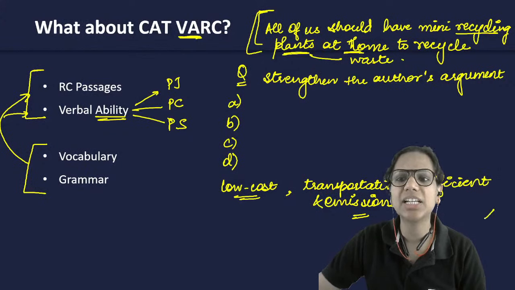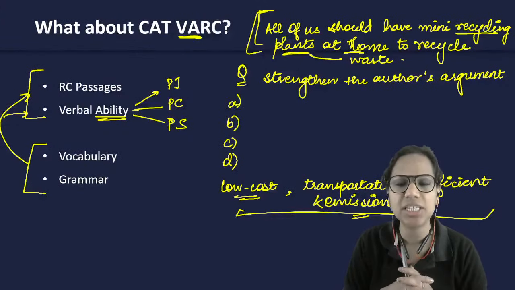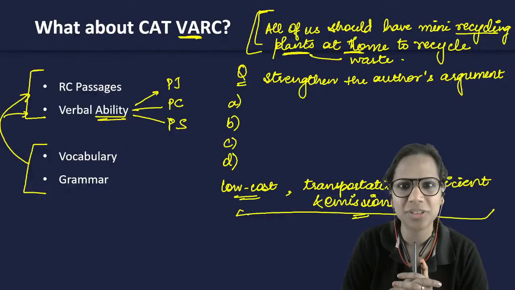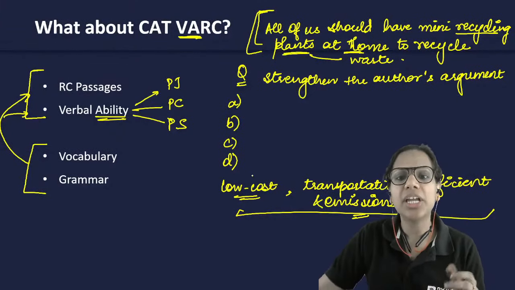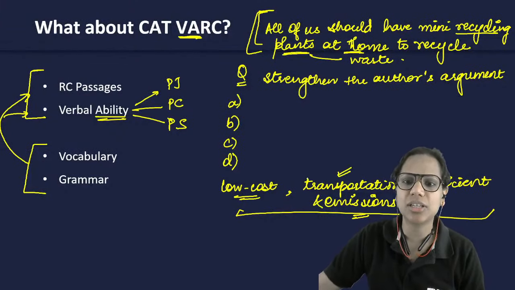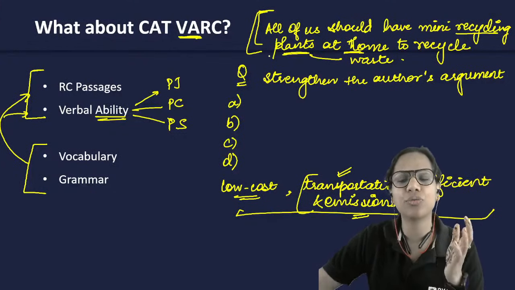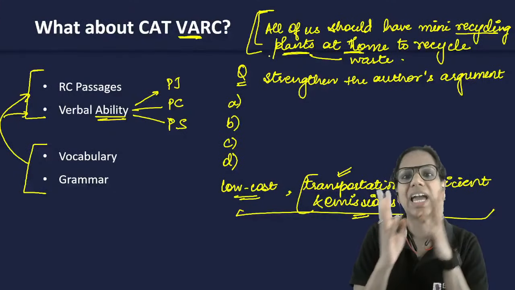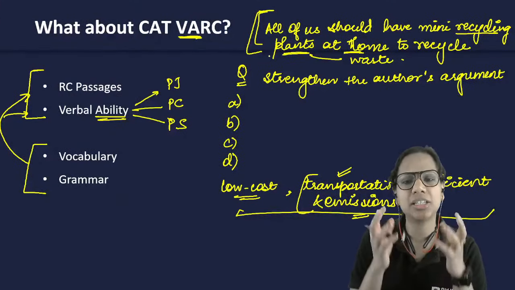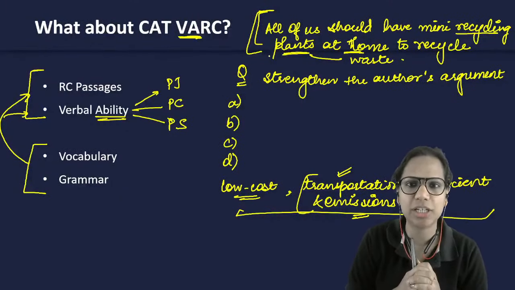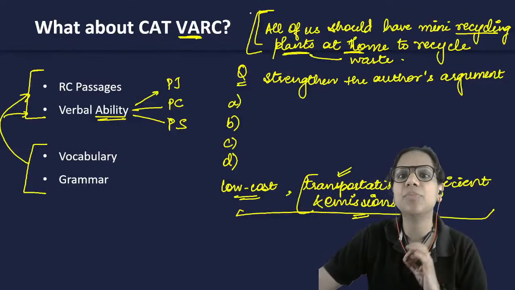If I state any of these, that will actually make a case for having mini recycling plants at home, right? Now, it is possible that this is not given in the passage. Let's say the benefit of minimizing transportation of waste to recycling plants and the consequent emissions is not given in the passage.